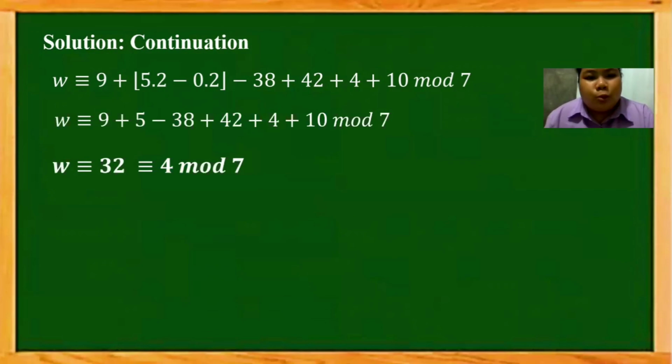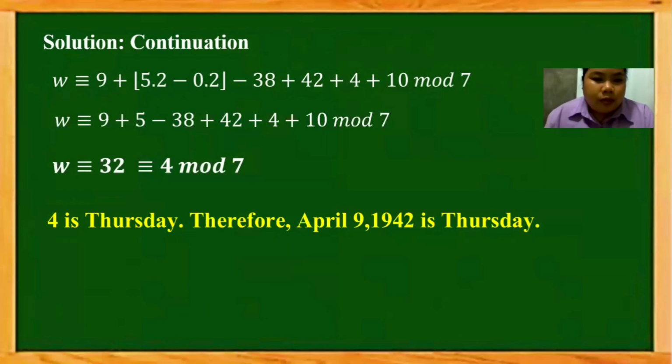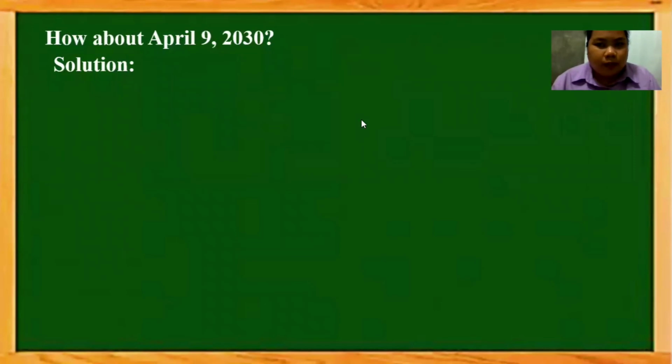It is congruent to 4 modulo 7. And we all know that 4 is Thursday. Therefore, April 9, 1942 is Thursday. How about April 9, 2030? So for our solution, we're going to use the same formula.